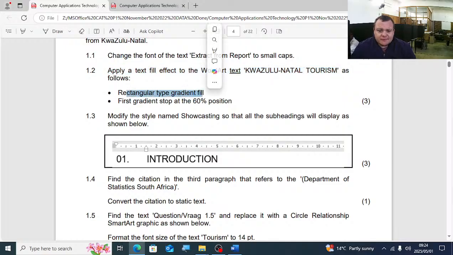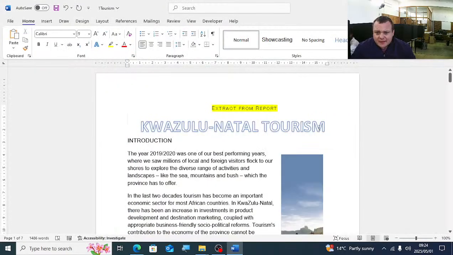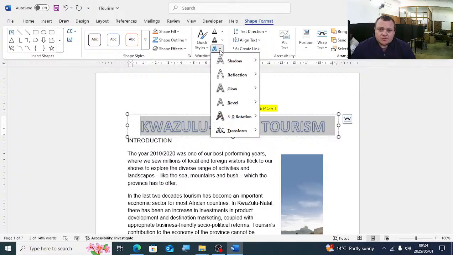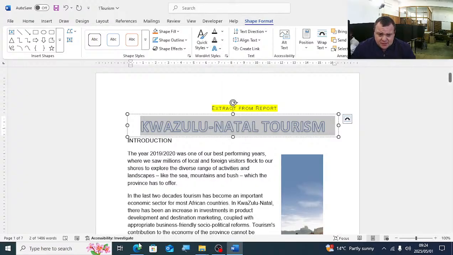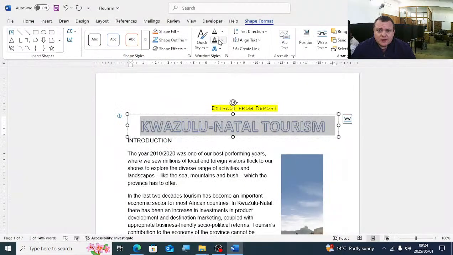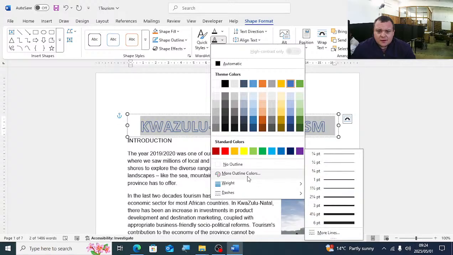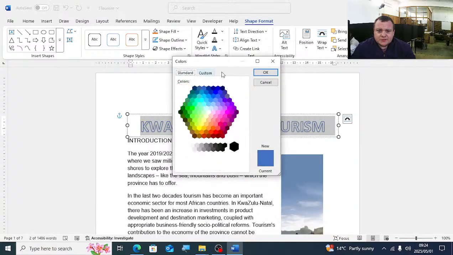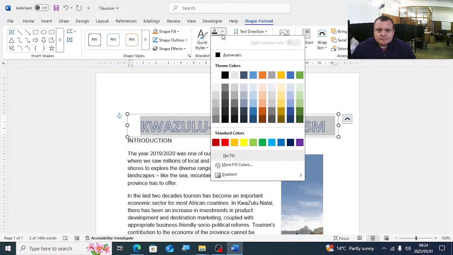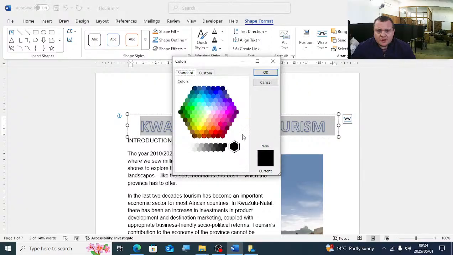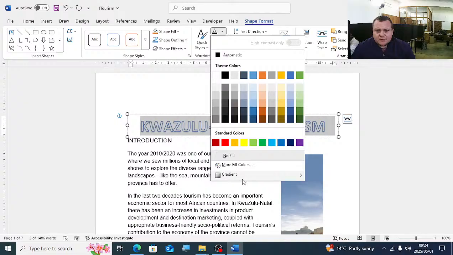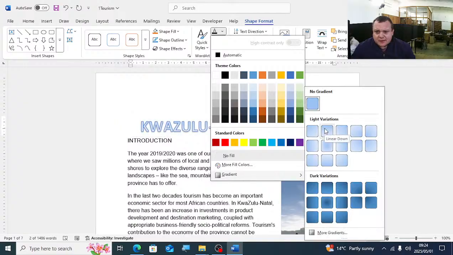Rectangular type gradient fill. So select the heading there, KwaZulu-Natal. You'll see the shape format will appear. You'll go to, just read there again, rectangular type gradient fill. You'll go to the fill, more fill options. Let's just see there. Sorry, I'm just not 100% sure. There's the fill, more fill colors. Gradient fill. You'll go to word art style, drop down arrow, gradient fill, and then you'll select that.